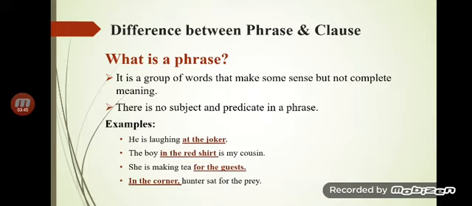Okay, so what is a phrase? A phrase is in fact a fragment of a sentence. We may say that these are some words, but they do not give us any complete sense. They may have some sense, but they do not give us complete meaning. Why? Because it is essential.